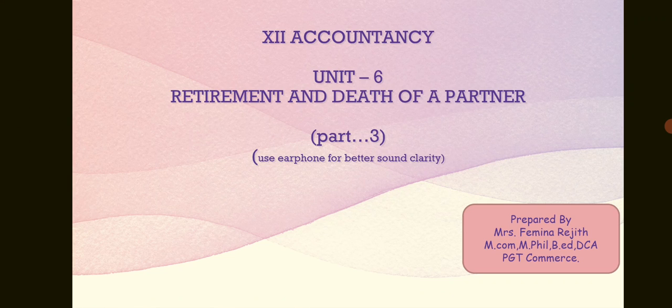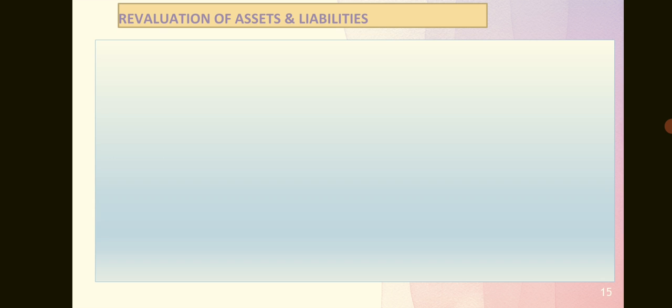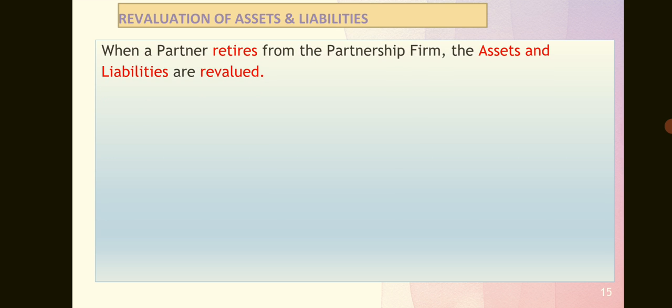Today we are going to study retirement and death of a partner, the continuation of the previous session. In this session, we are going to study what is meant by revaluation of assets and liabilities. In the previous session, we saw the meaning of retirement and why a partner retires from partnership business. Now we are going to study that at the time of retirement of a partner, the assets and liabilities have to be revalued. So, when a partner retires from a partnership firm, the assets and liabilities must be revalued.